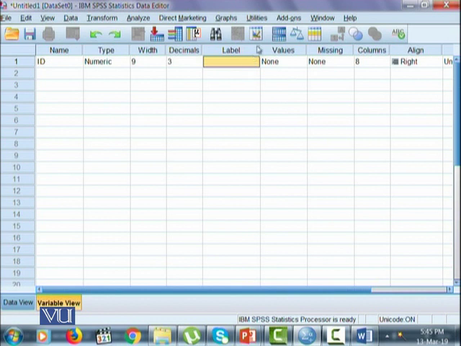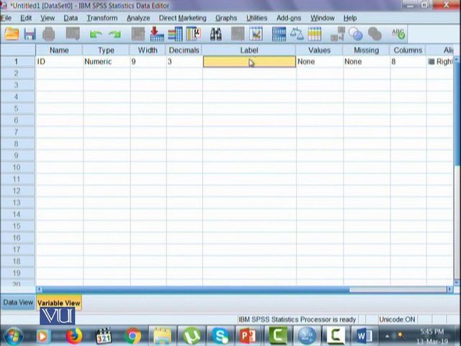The next tab, and a very important characteristic, is label. Since we already know that the name of any variable should be precise yet informative, many times we are unable to write the variable name to be so comprehensive, or it doesn't give us a whole lot of information about the characteristics of our variable.